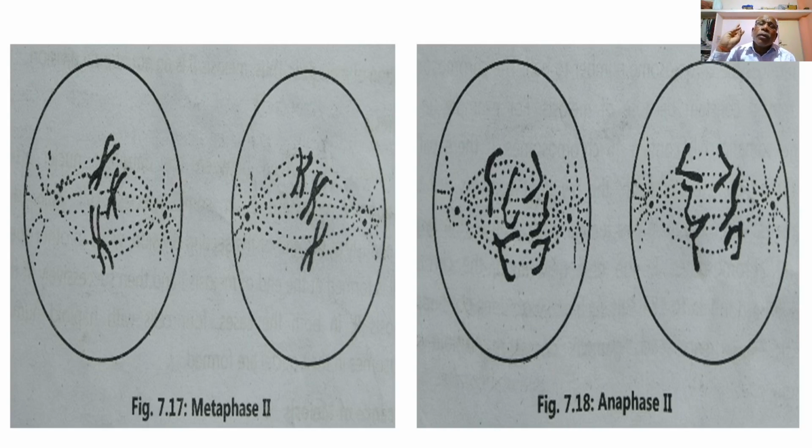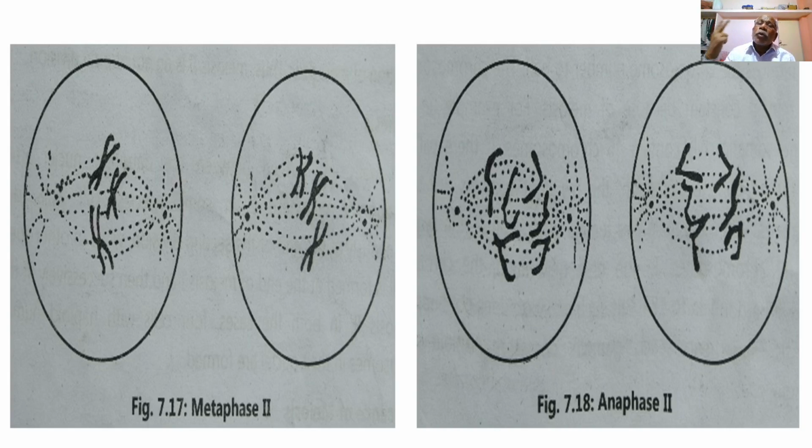So in prophase second, there is a shortening or condensation of the chromosomes, then the beginning of the formation of spindles, and the beginning of disintegration of the nuclear membrane.